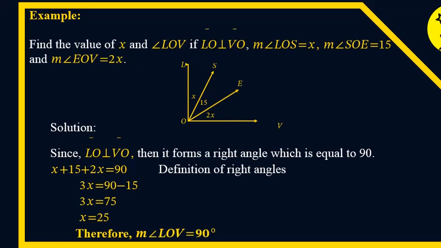Therefore, the measure of angle LOV is equal to 90 degrees. And the measure of angle LOS is equal to x, which is equal to 25. Then the measure of EOV is equal to 2x, so we have 2 times 25, which is 50. Therefore, the angle formed is equal to 90.